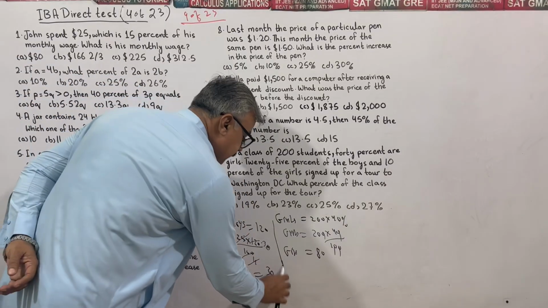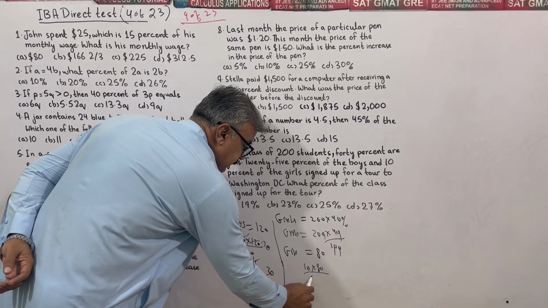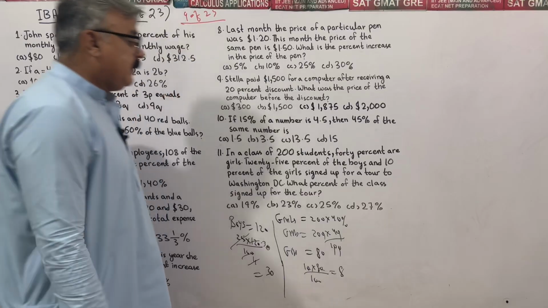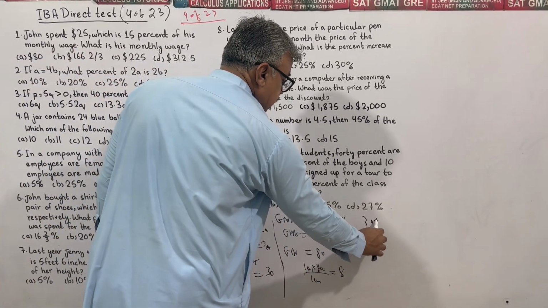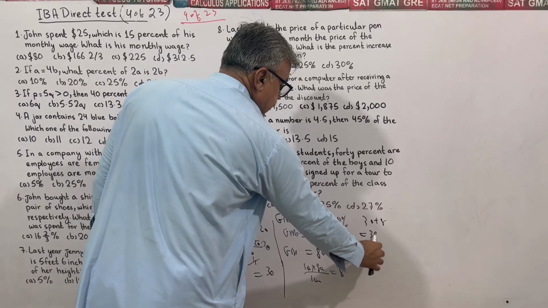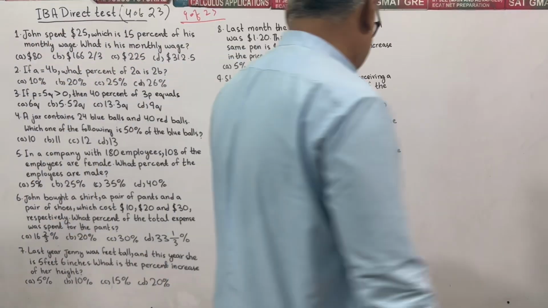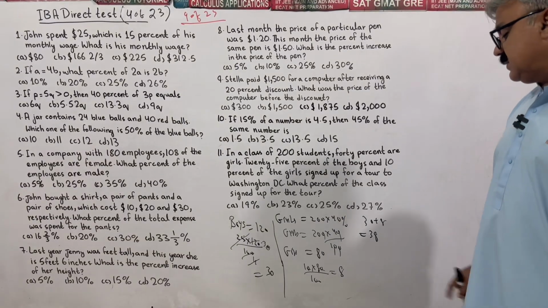From the girls, 10% of 80, divided by 100, gives 8. So the total is 30 plus 8, which is 38. 38 students signed up for the tour.